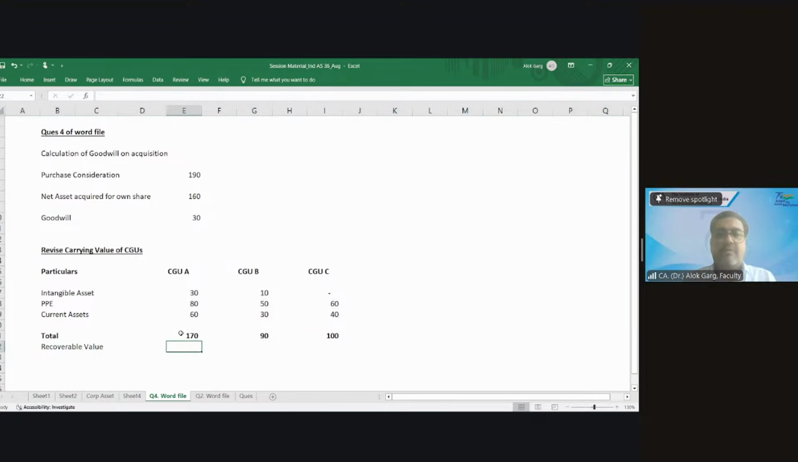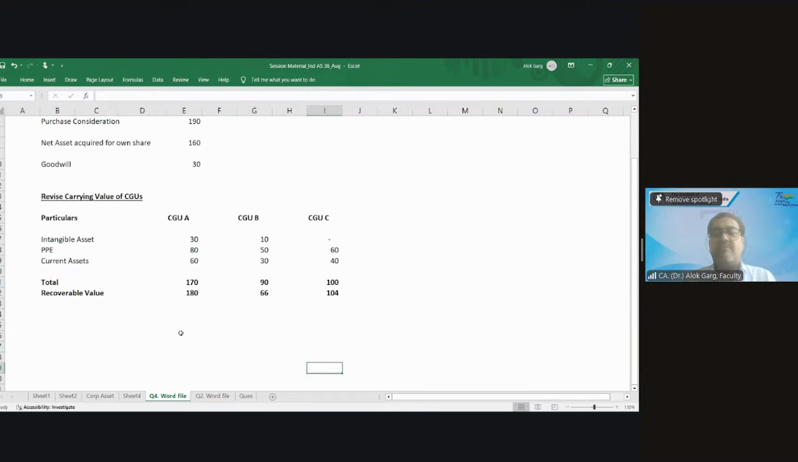What is the recoverable value given in the question? 180, 66, 104. Okay. Now, impairment loss.